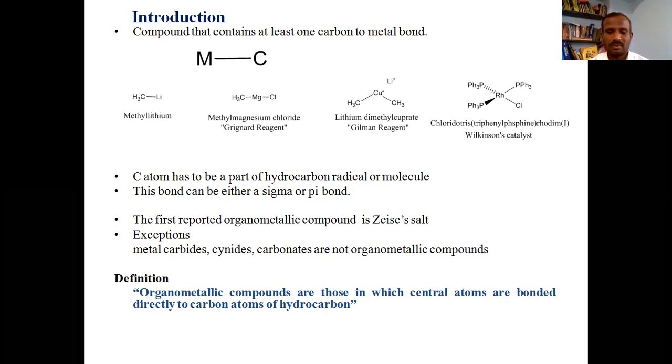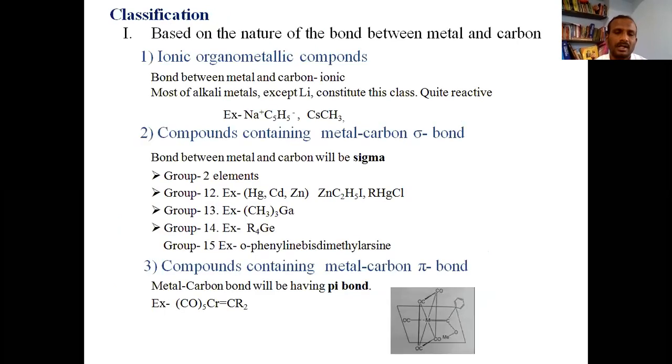Well then, let us define organometallic compounds. Organometallic compounds are those in which central atoms are bonded directly to the carbon atoms of a hydrocarbon. And next we shall study classification.